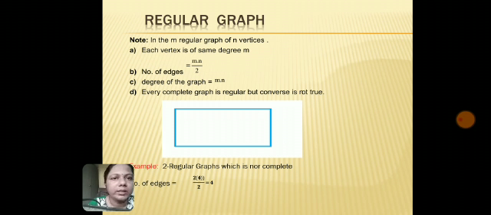The degree of each vertex is the same, that is m, so m-regular is 2-regular; 2 is the degree. The number of edges is m into n by 2. Here n is 4 vertices and the degree is 2, so 2 into 4 upon 2 is 4. So the number of edges is 4, and the degree of the graph is m into n, so it is 8. So here we conclude the session.